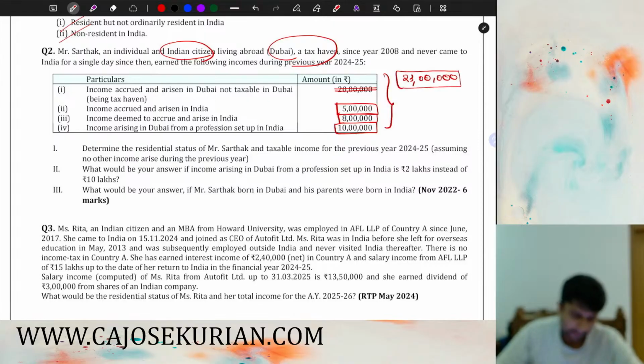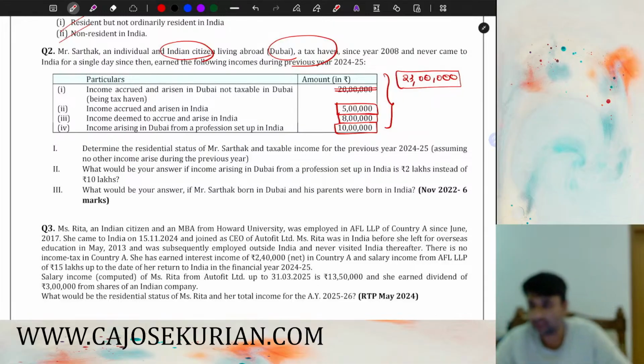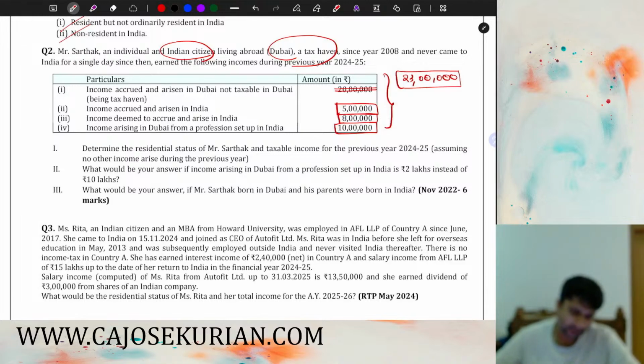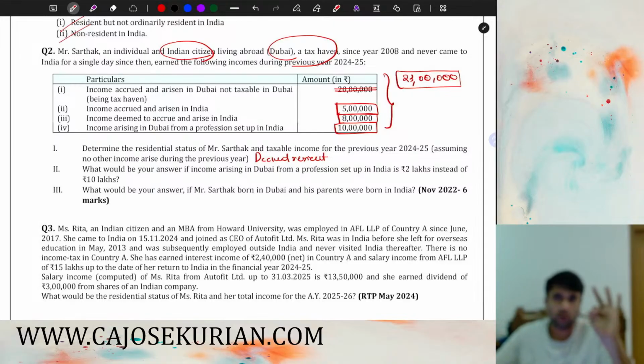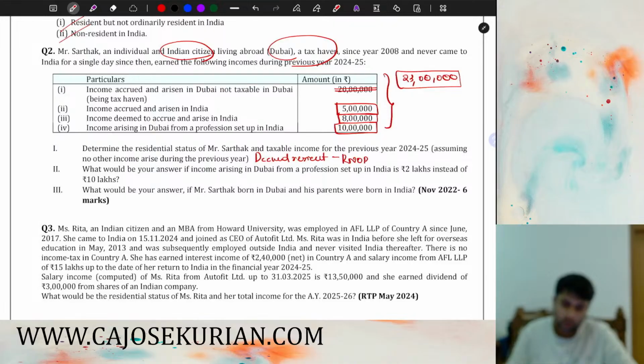And hence we can say Mr. Sarthak is a deemed resident according to the circumstances given in the question. So, determine the residency status of Sarthak and taxable income for the previous year 24-25, assuming no other income arises during the previous year. So Sarthak is a deemed resident under section 6(1)(a) due to satisfaction of all the three conditions that I've mentioned right now. Now, if he is a deemed resident, then automatically we can say that he is an RNOR. All the deemed residents are always RNOR. Now, if he is an RNOR, which incomes are taxable in the hands of Sarthak? That is point number 2.